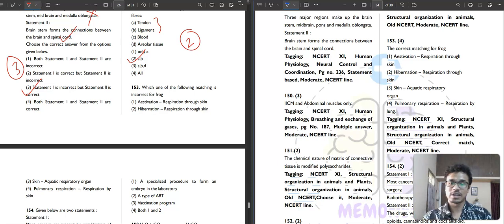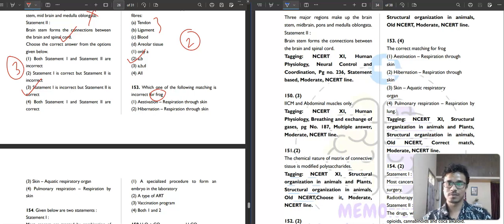It is saying which of the following matching is incorrect for frog. So there we put questions from every chapter so that you don't miss out anything. The purpose of giving questions from frog is that suppose you have not studied the frog chapter or you skipped it. If you make this mistake, you should just revise the chapter. Then it will be helpful for your main NEET exam, that if any question comes from this topic, you will be able to answer it. This is the motto for all our tests.